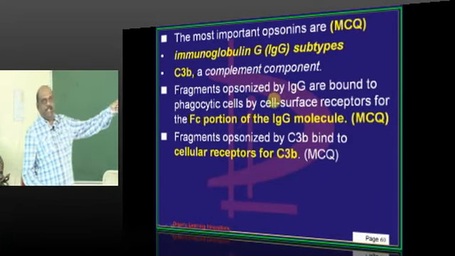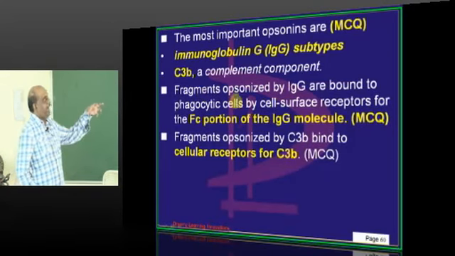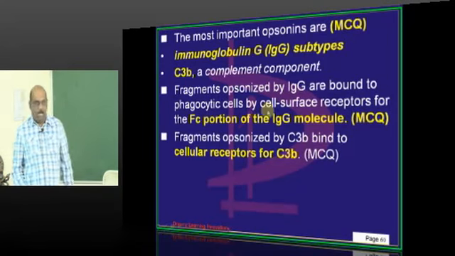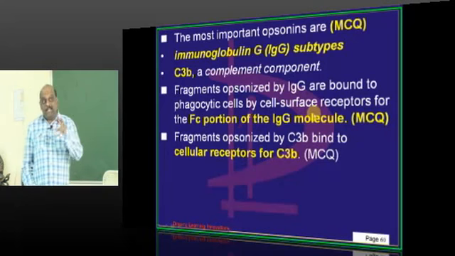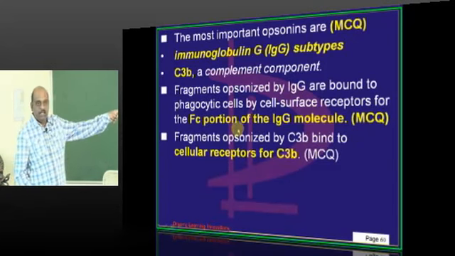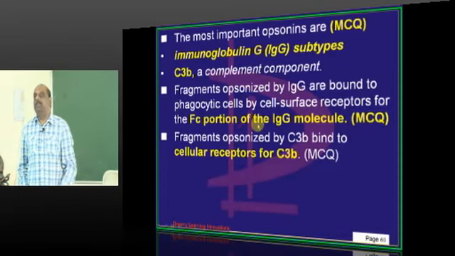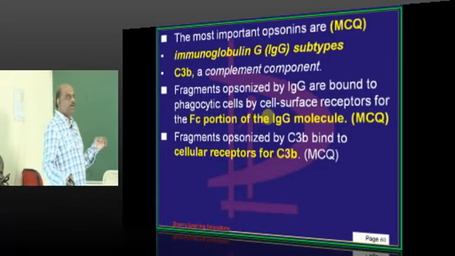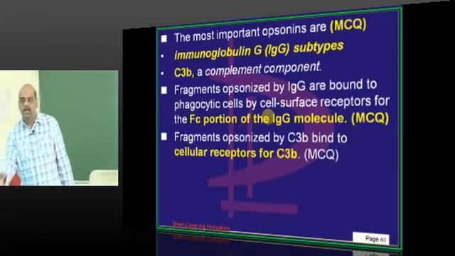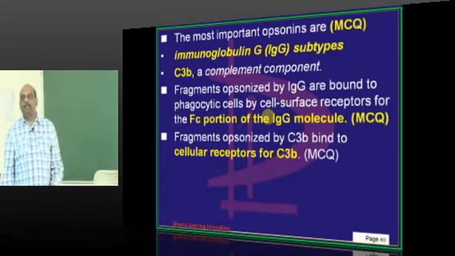The immunoglobulin G will be opsonizing the fragments of the antigen, and the fragments opsonized by the immunoglobulin G will become bound to the phagocytic cell on its cell surface. On the cell surface of the phagocyte, you have a receptor for the immunoglobulin G, which is called the receptor for the Fc portion of the immunoglobulin G. So that is the reason it is the most important immunoglobulin involved in the opsonization process. It is the immunoglobulin G which is most important, is what you need to remember.